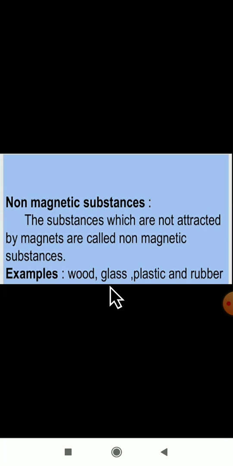Okay, one more, thermal conductivity is also there in your book, correct? Some substances carry heat easily. The substances which carry heat easily are called good conductors of heat, and the substances which do not carry heat are called bad conductors of heat. Copper, gold and iron will carry the heat. Plastic, wood and rubber will not carry the heat.